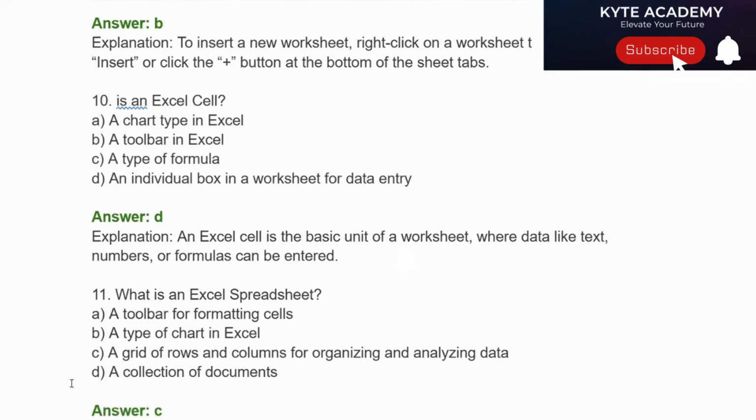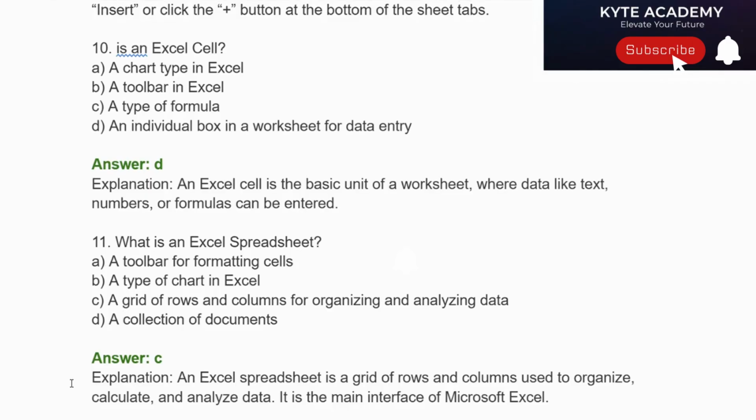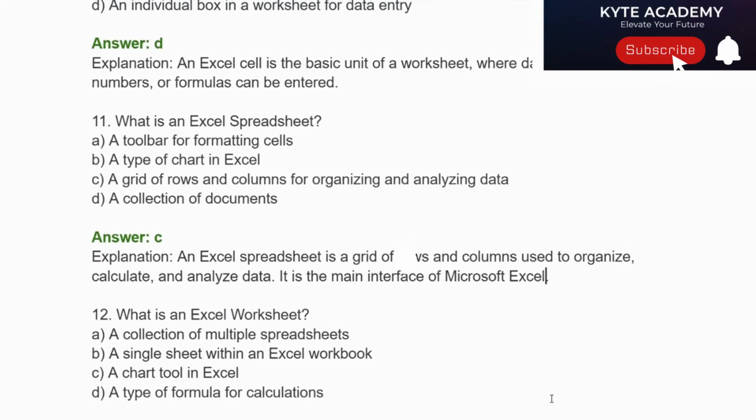Correct answer is option C. Option C, a grid of rows and columns for organizing and analyzing data. An Excel spreadsheet is a grid of rows and columns used to organize, calculate, and analyze data. It is the main interface of Microsoft Excel. Question number 12. What is an Excel worksheet?